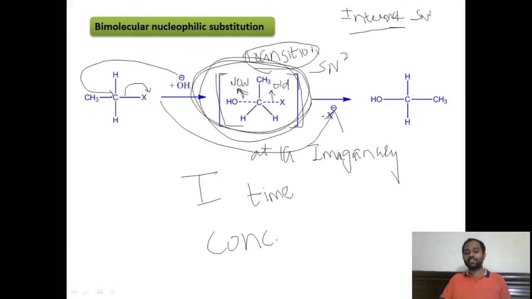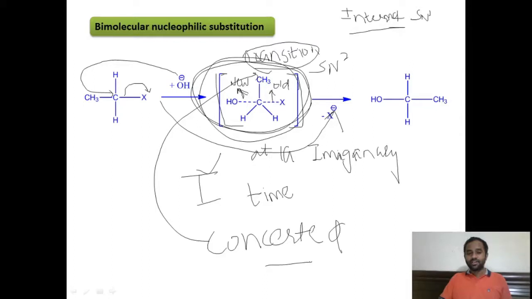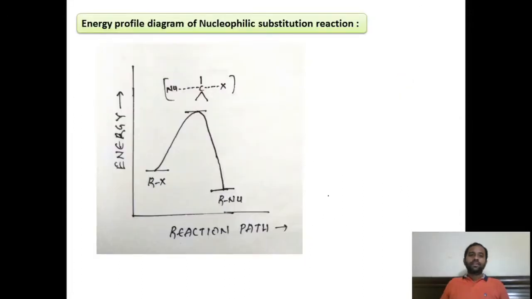What is a concerted reaction? The reaction which takes place via a transition state in a single step is called a concerted reaction. So in a bimolecular nucleophilic substitution reaction, both the formation of the new bond and the cleavage of the old bond take place simultaneously. That is the transition state, which is an imaginary state, and there is no evidence for its formation during the reaction course. It is a single step mechanism.